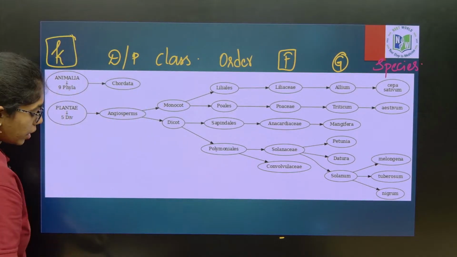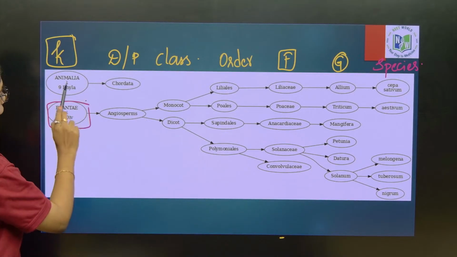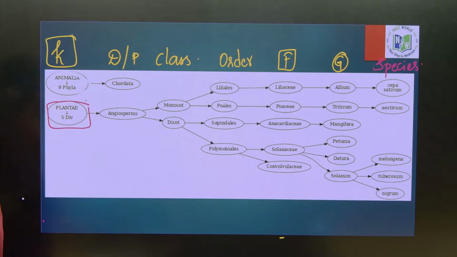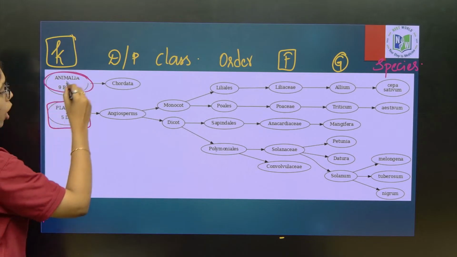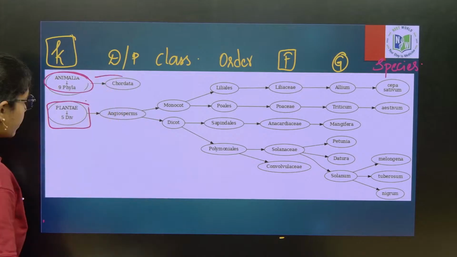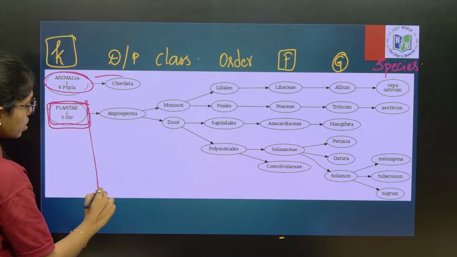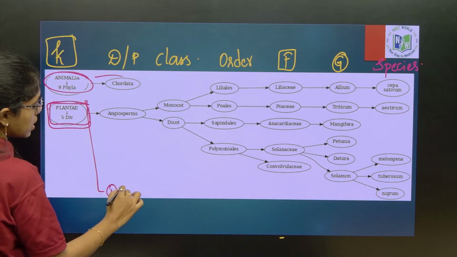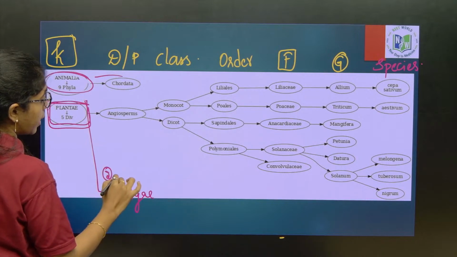Here, under the kingdom Plantae, and under the kingdom Animalia we have 9 phyla, of which Chordata is given here. In the next slide we will see. Of 5 divisions under Plantae, what are those 5 divisions? First is Thallophyta, that is algae. Second, Bryophyta.